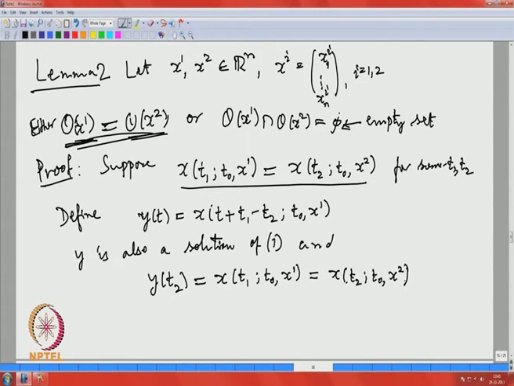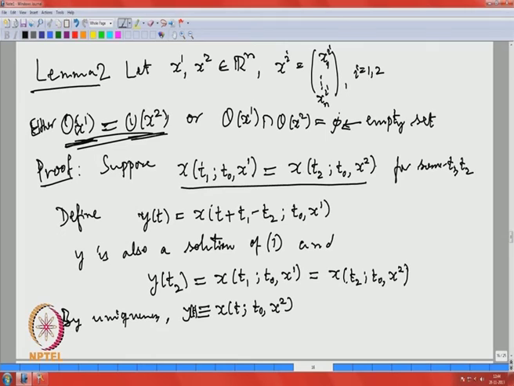So, we have obtained a solution of system 1 which satisfies this, and now you use uniqueness. By uniqueness, y is identically equal to x of t; t 0, x 2.